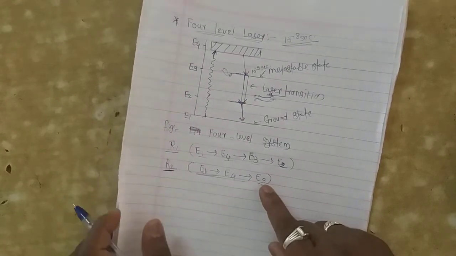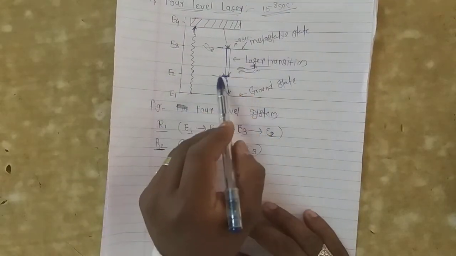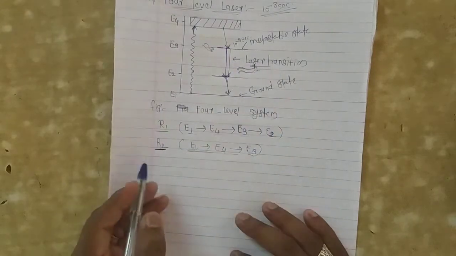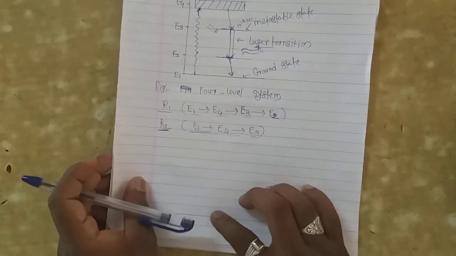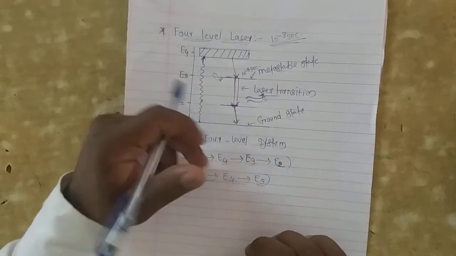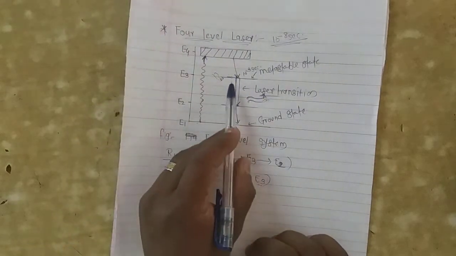Okay. Then we have discussed only those two levels, E3 and E2. That is, in that E3 and E2 level, a laser transition will be available. Then the population inversion condition, पॉप्युलेशन इन्व्हर्जन कंडिशन कोणामध्ये असणार आहे, E3 आणि E2 मध्ये असणार आहे. कारण की इथे जास्त वेळ ॲटम्स काय करतात, स्टे करतात.